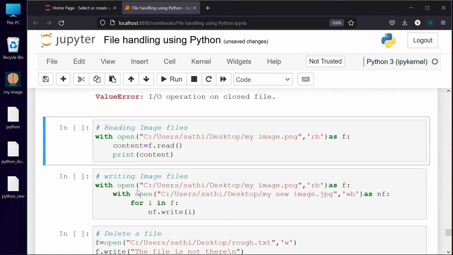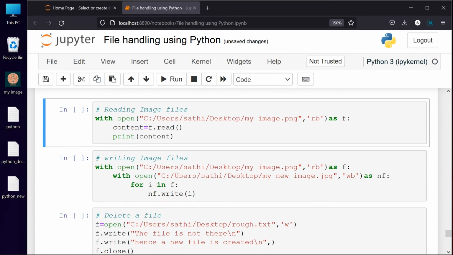So next, we have come across name error, file not found error, value error, and how to eliminate those errors, and we can perform a few operations even when the error has occurred. We have seen that till this moment, right?